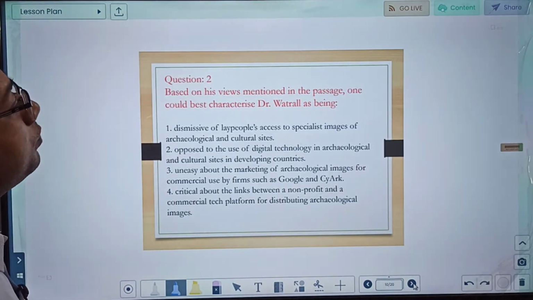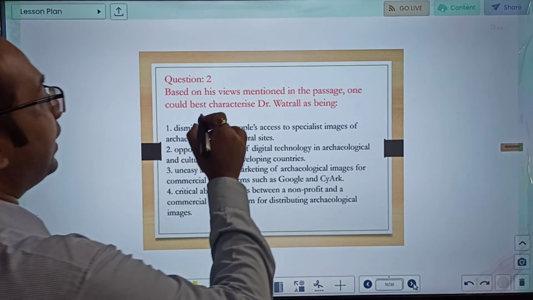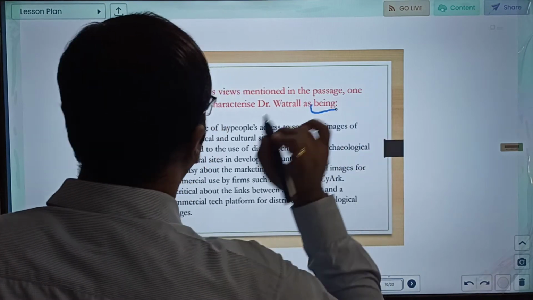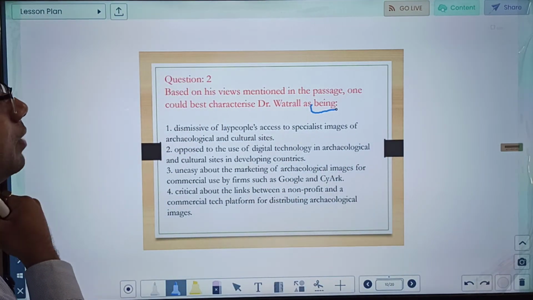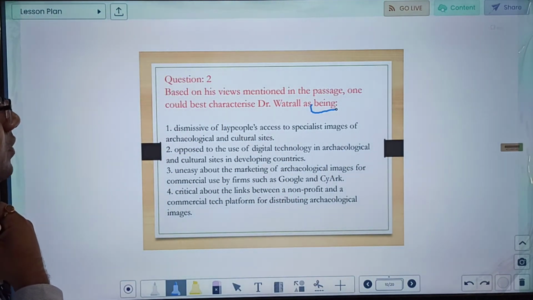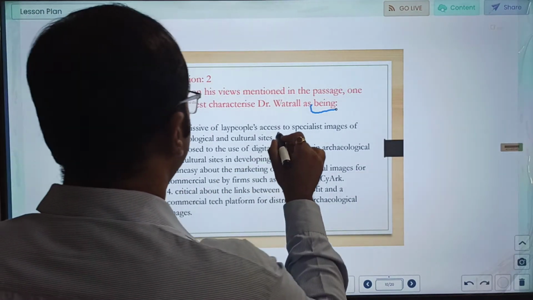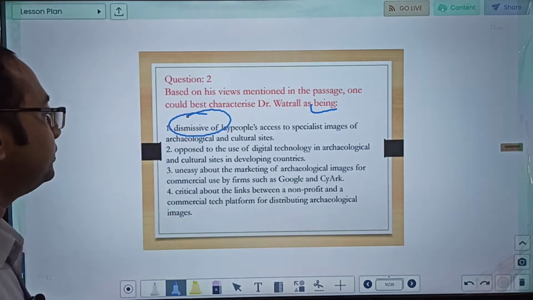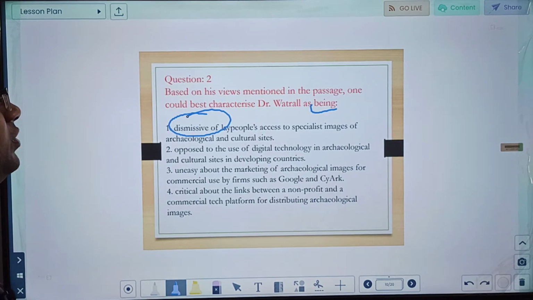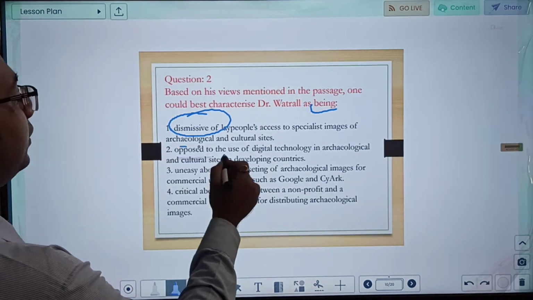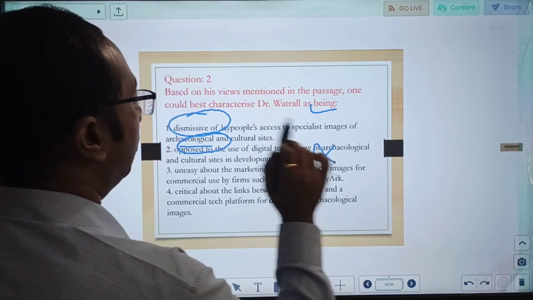Based on his views mentioned in the passage, one could best characterize Dr. Wottrell as being: dismissive of lay people's access to specialist images. No, he is not dismissive. Dismissive is a very strong word. Opposed to the use of digital technology. No, we cannot say he is opposed. This option is also ruled out.